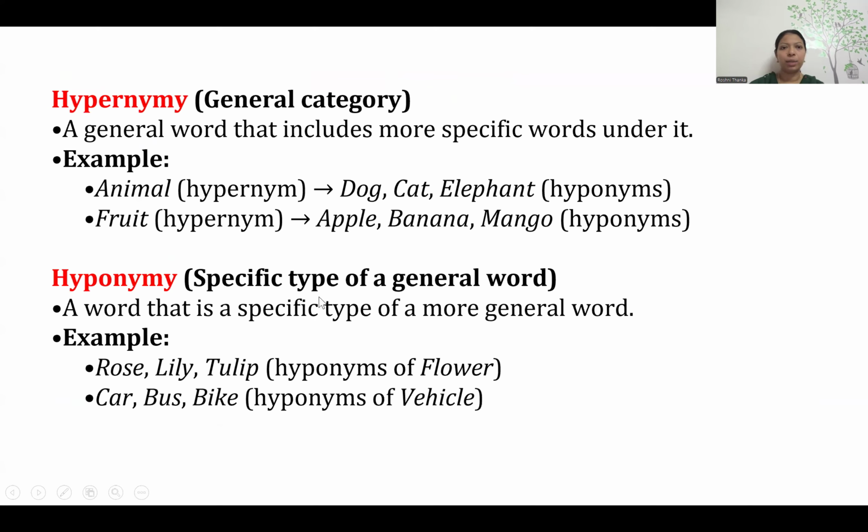As I told you, hypernymy is a general form or general category, like animal or fruit, and one kind of it, a specific type of it, is called hyponymy. So rose, lily, and tulip are all hyponyms of flower, which is a hypernym. Flower is a hypernym, the general category of rose, lily, and tulip. Similarly, car, bus, truck, and bike are all hyponyms of vehicle. Vehicle is a hypernym, the general category.